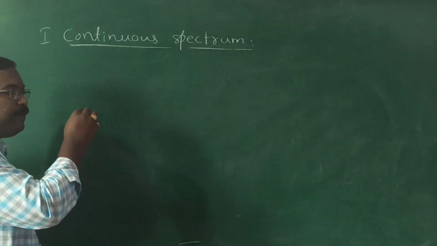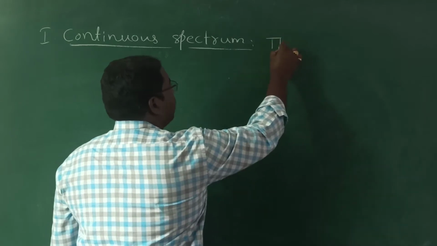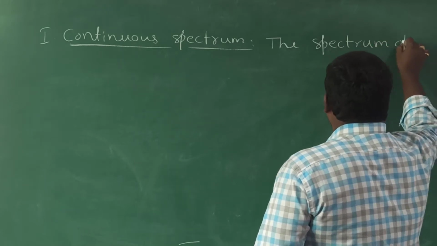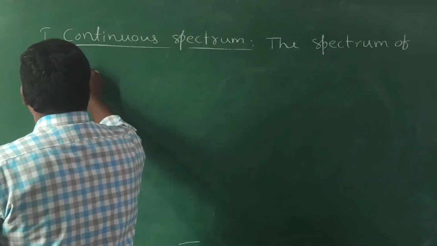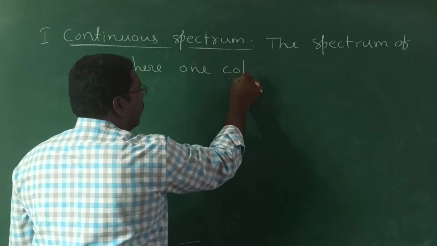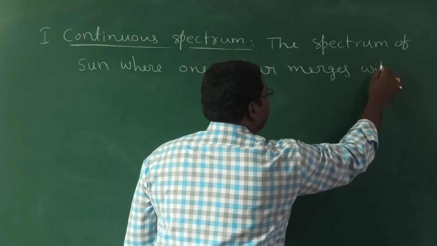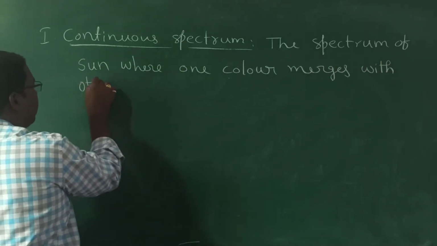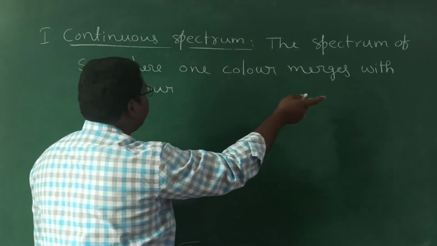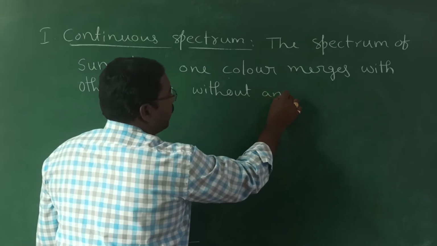Now coming to the definition of the continuous spectrum. Note down: the spectrum of the sun where one color merges with the other color, without any gap.